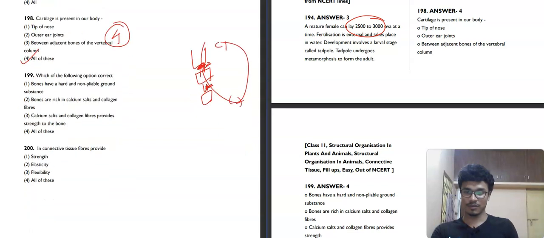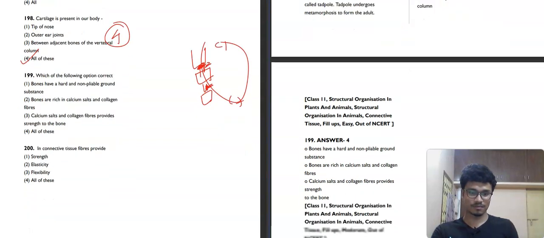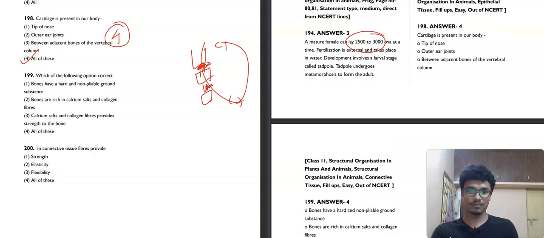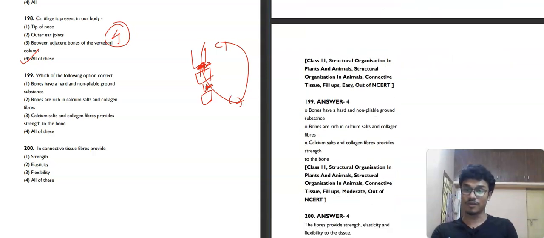Now we will move towards the next question, 199. It is saying which of the following options is correct? Bones have hard and solid pliable ground matrix. Hard and non-pliable. Yes, bones have hard and non-pliable ground matrix. Absolutely correct. Bones are rich in calcium salts and collagen fiber. Correct. Calcium salts and collagen fiber provide strength to the bone. Absolutely correct. And then all of this is correct. So the fourth option will be the correct answer. This question is very easy.